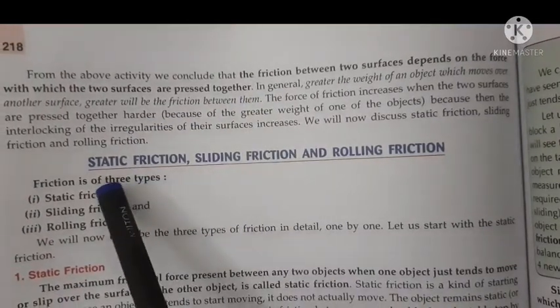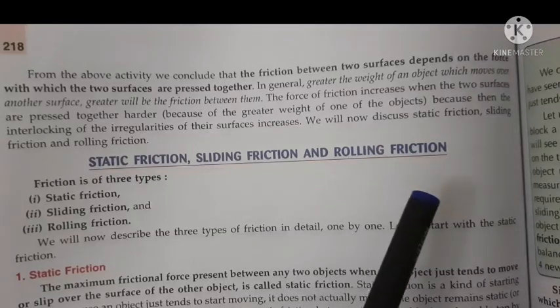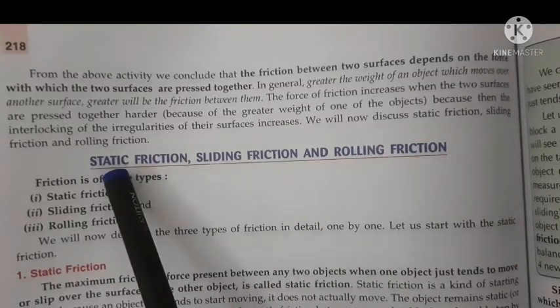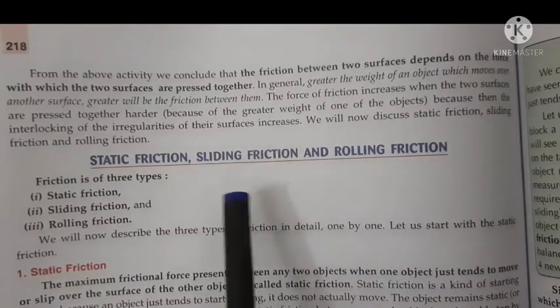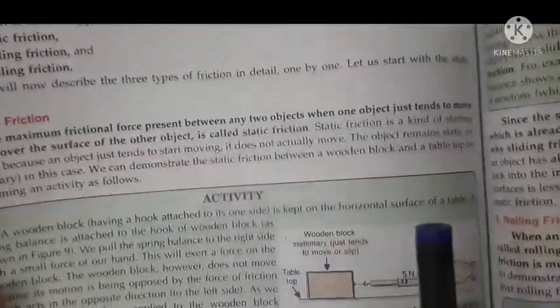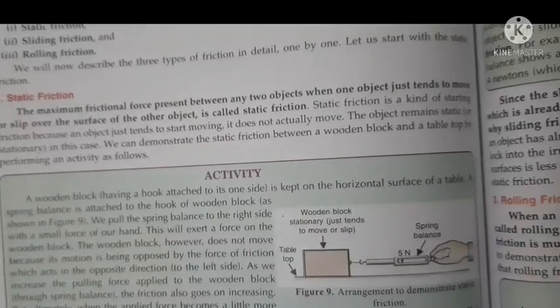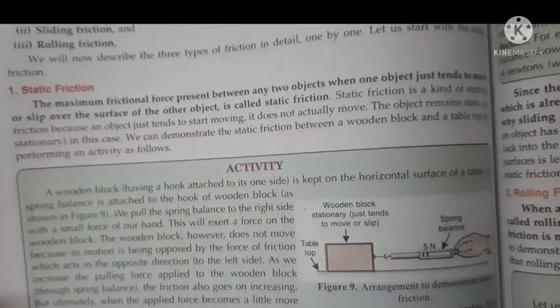Now there are three types of friction: static friction, sliding friction and rolling friction. Static friction is maximum and rolling friction is minimum. We will study these one by one. Okay. Now the same thing is explained here also.